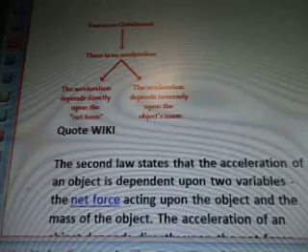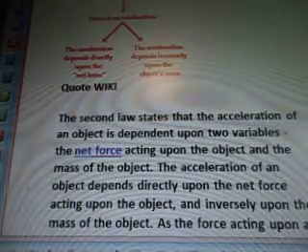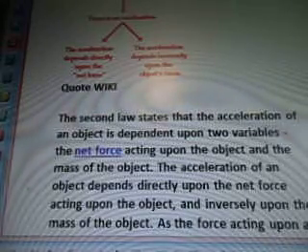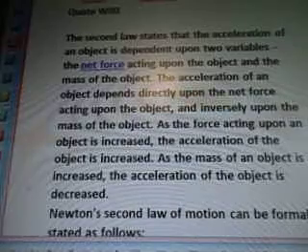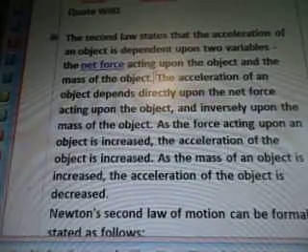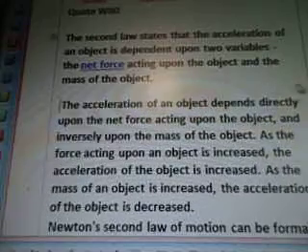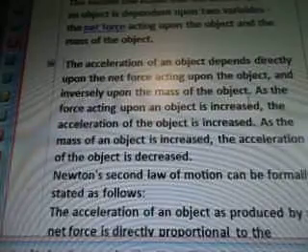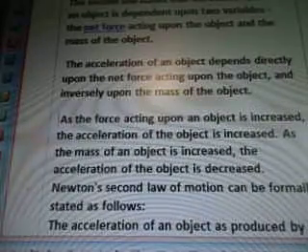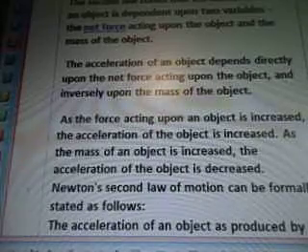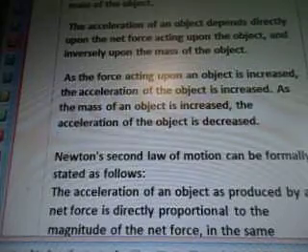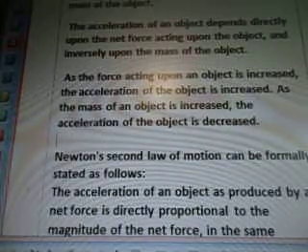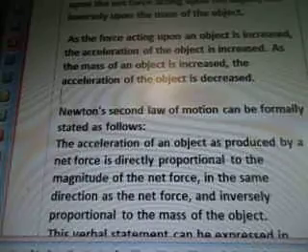So the forces are unbalanced. There is an acceleration. The acceleration depends directly upon the net force. The acceleration depends inversely upon the object's mass. Quote from Wiki. The second law states that the acceleration of an object is dependent upon two variables. The net force acting upon the object and the mass of the object. Acceleration of the object depends directly upon the net force acting upon the object and inversely upon the mass of the object. As the force acting upon an object is increased, the acceleration of the object is increased. As the mass of an object is increased, the acceleration of the object is decreased.